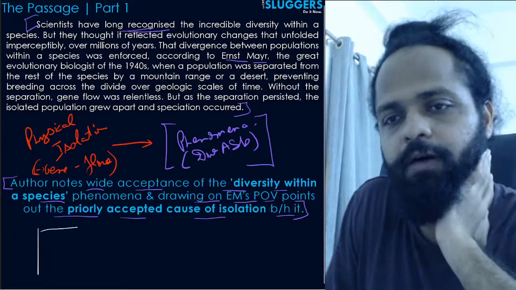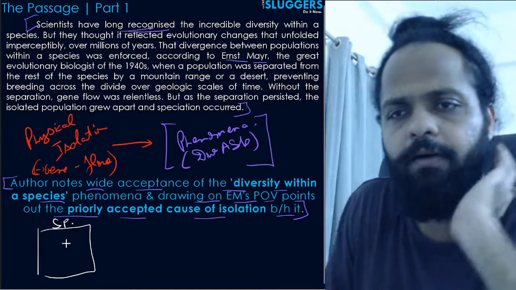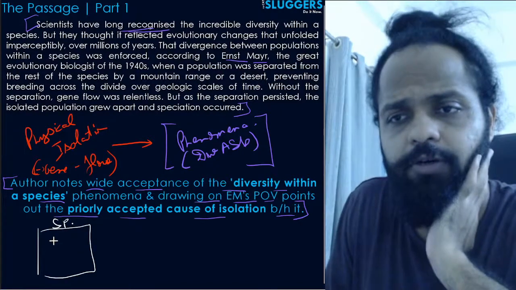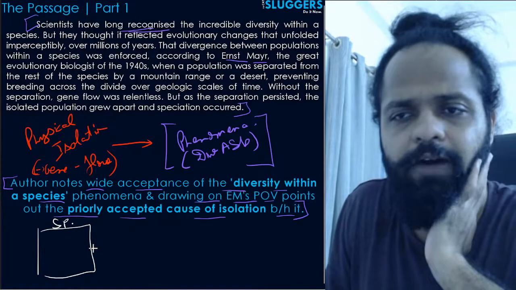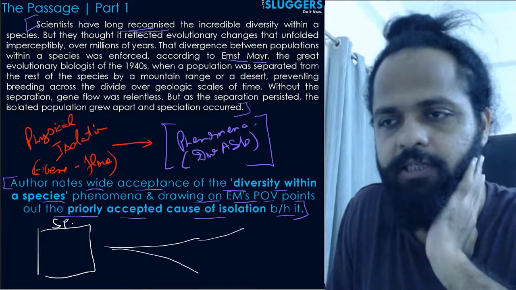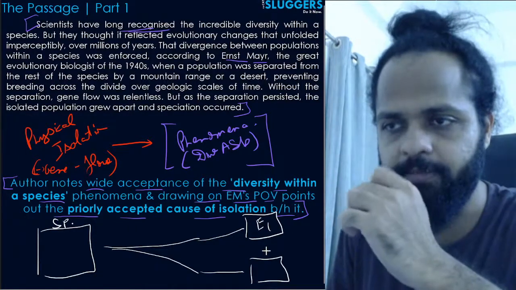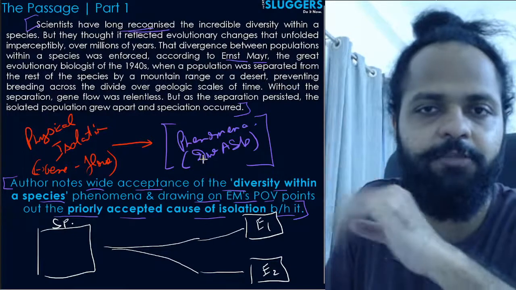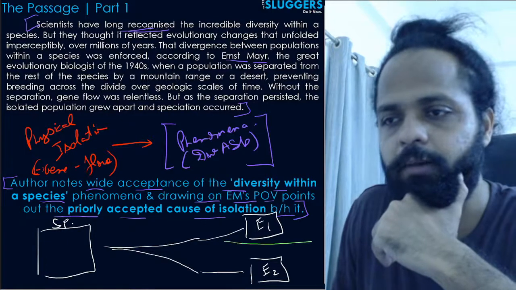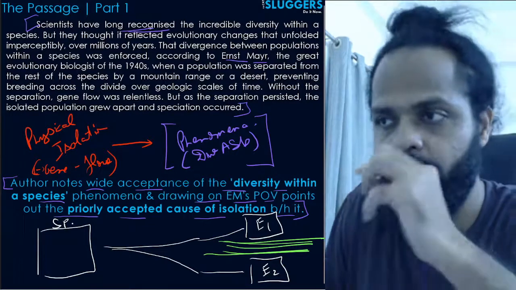So let's say you have एक आपका species का पूरा group है. And let's say this is a group of maybe elephants. Okay, there's a large group of elephants which while migrating from one place to another got separated. वो एक जगह से दूसरी जगह migrate कर रहे थे, तो ये separate होके अलग-अलग जगह पहुंच गए. The first group reached somewhere here, and the second group reached somewhere else. Right? So let's say this becomes the group E1, this becomes the group E2. Then according to Ernst Mayr, let's say these groups are separated by a mountain range or something.